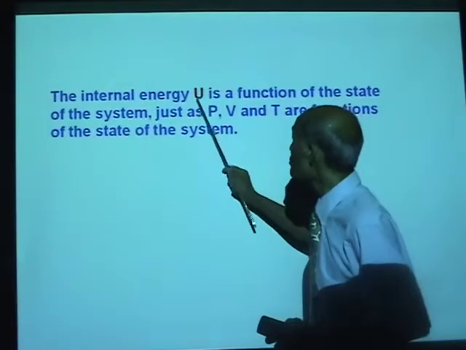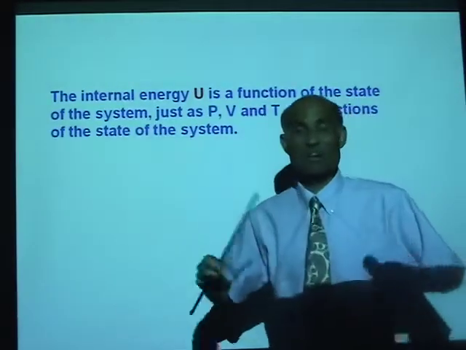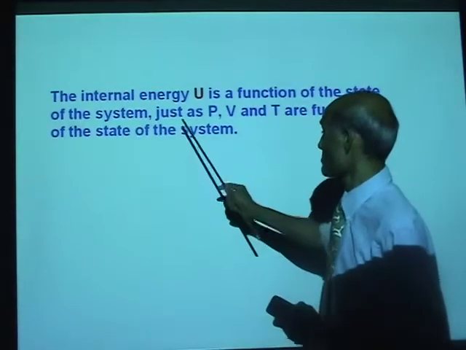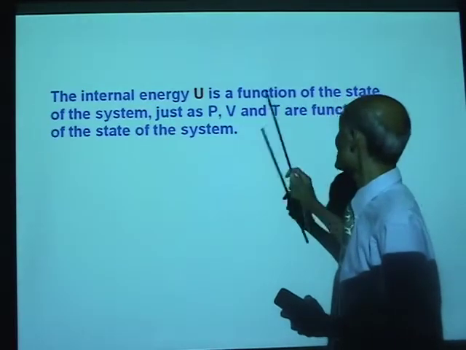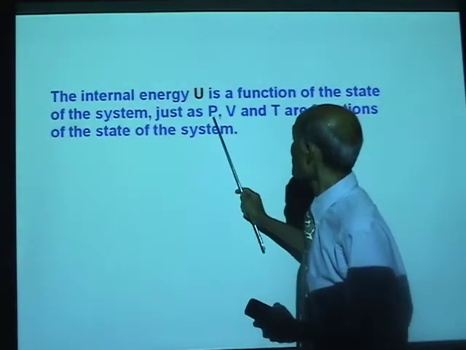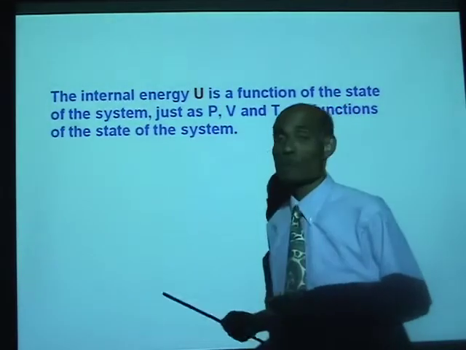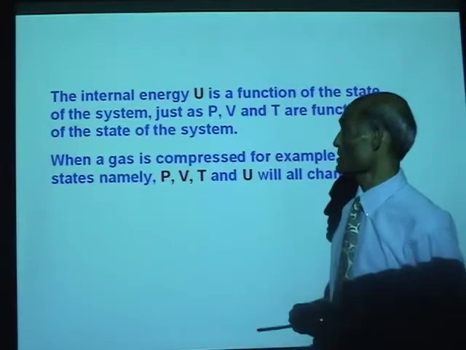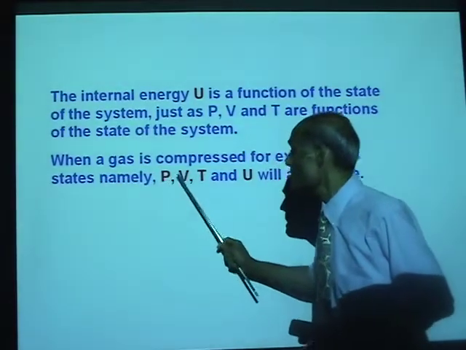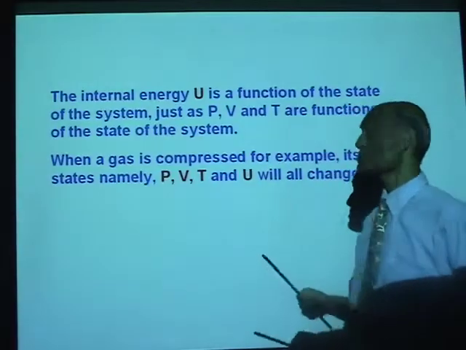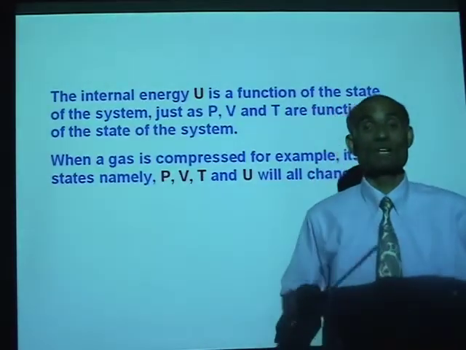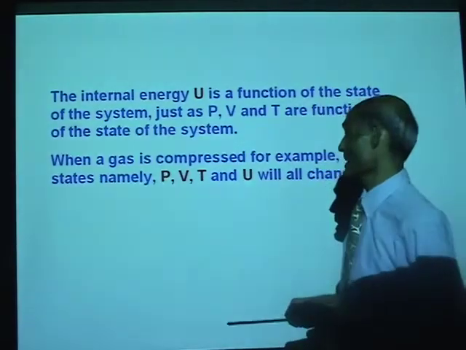The internal energy U is a function of the state of the system. What does that mean, the state of the system? The pressure, volume, and temperature. So just as P, V, and T are functions of the state of the system, along with P, V and T, we will now add one more, that is the internal energy. When a gas is compressed, for example, its states, namely P, V, T and U, will change. All those are likely to change: pressure, volume, temperature and the internal energy.